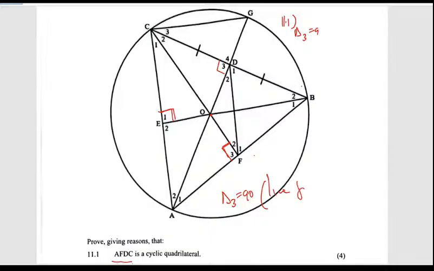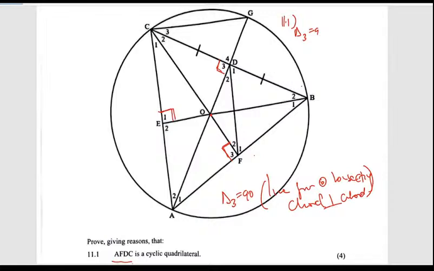Oh, is that correct? No. It's a line from the center bisecting the chord that's perpendicular to the chord. Okay, so if that's a 90,